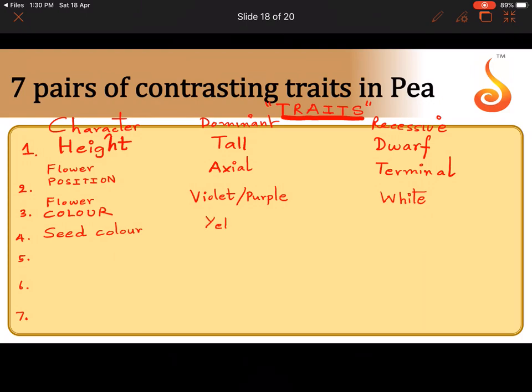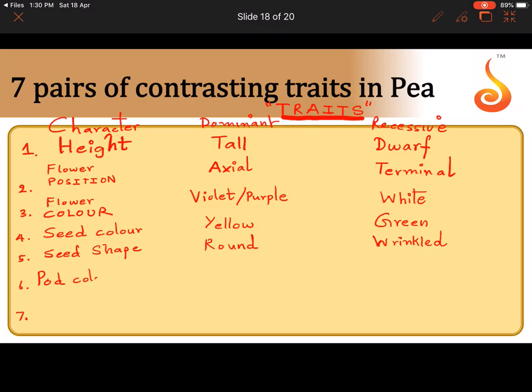Yellow was dominant and green was recessive. Then he studied the seed shape of the pea plant, which occurred in two alternate or contrasting forms. Round was dominant and wrinkled was recessive.